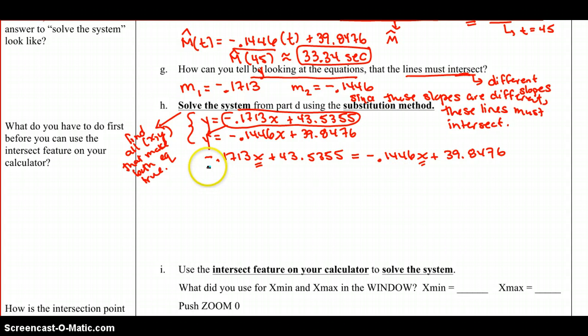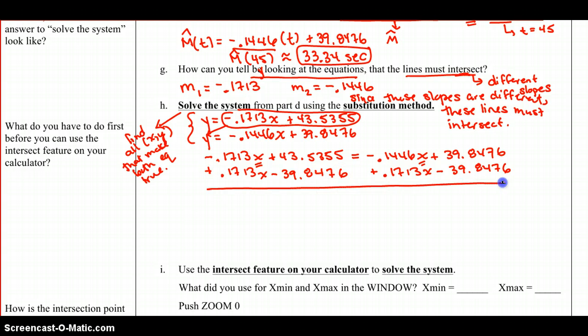So I'm going to add 0.1713x to both sides. And to cut down on the number of steps, I'm going to bring my x term here, which means I'm going to bring my constant term to the other side. So in the same step, I'm also going to subtract 39.8476 from both sides.